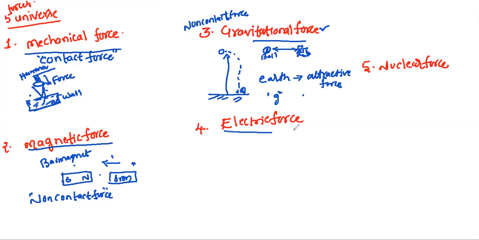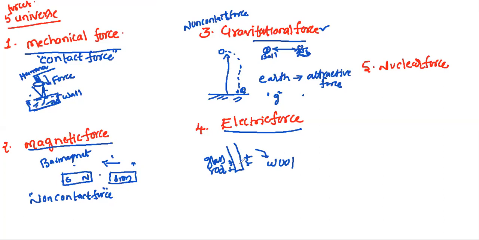Now, electric force. How do we define electric force? Let us take a glass rod. This is our glass rod. We know that when the glass rod is rubbed with wool, the glass rod acquires some electric charge.